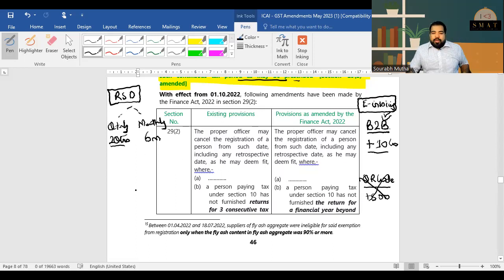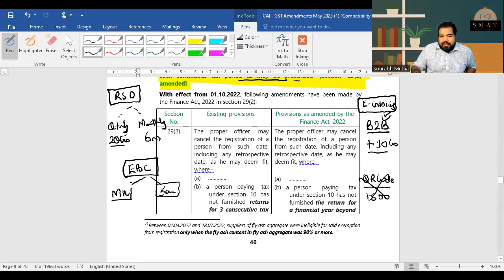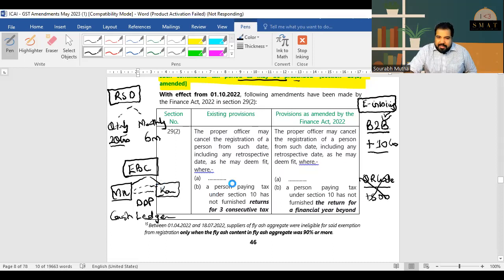And yes, one more thing, guys. I'm an electric bike company. I have one entity in, let's say, one state, Maharashtra, and one entity in Karnataka. I will have 2 registrations, and these 2 entities will be called deemed distinct persons. Now, in my cash ledger, can I transfer money from this cash ledger to this? Yes, you can transfer it between deemed distinct persons also. And you can use UPI and IMPS also, guys, to make payments in the cash ledger. So that's about it. Let's read this.